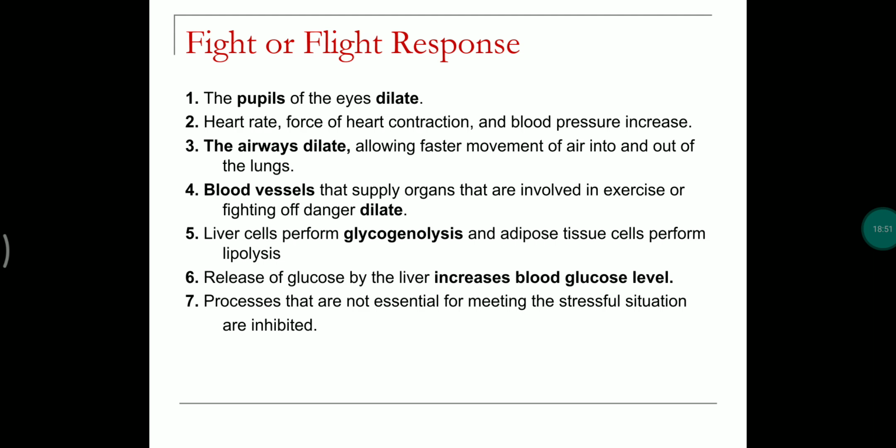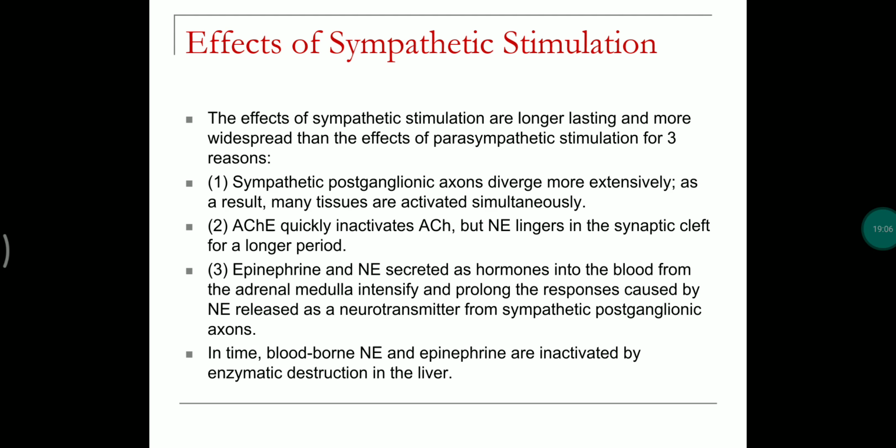Blood vessels that supply the organs dilate, and the liver cells perform glycogenolysis. They produce more energy, and the release of glucose by the liver increases blood glucose levels.